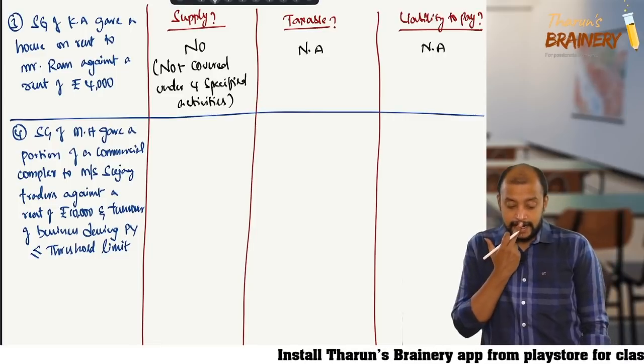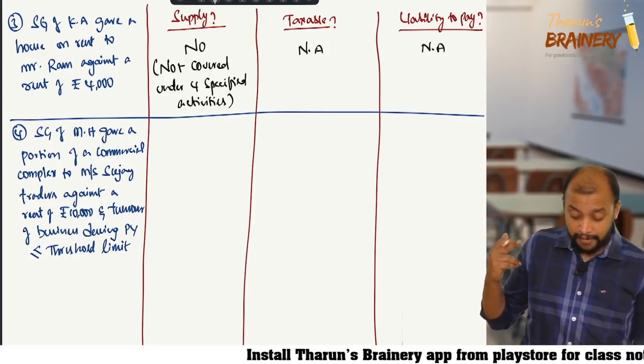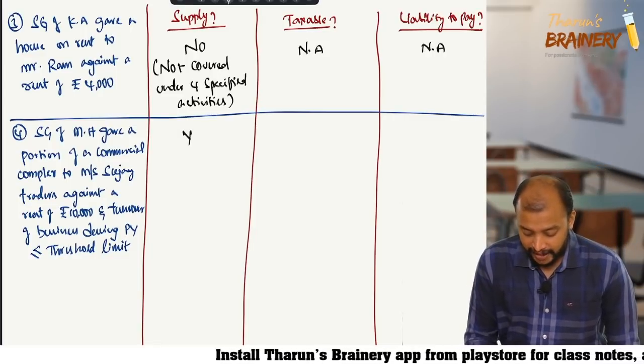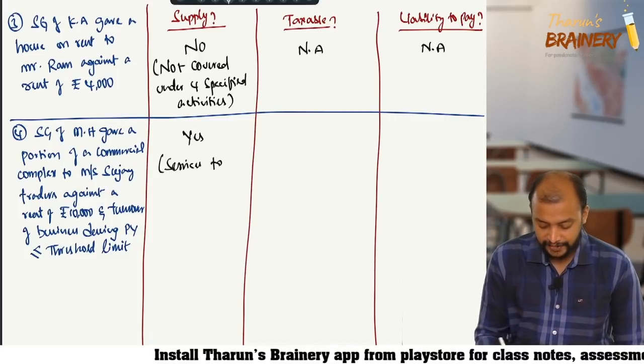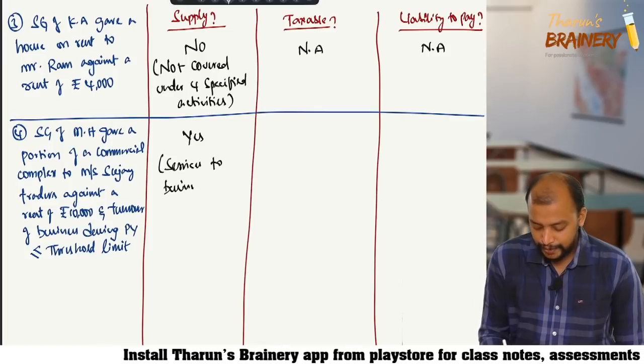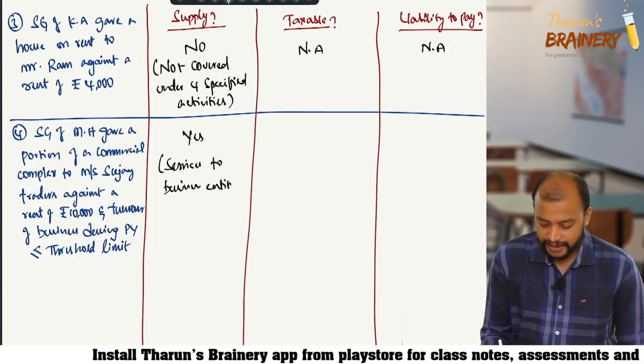Now in this case, whether it is supply or not, we need to know it is supply. Why is it supply? Services to a business entity, so it is supply.